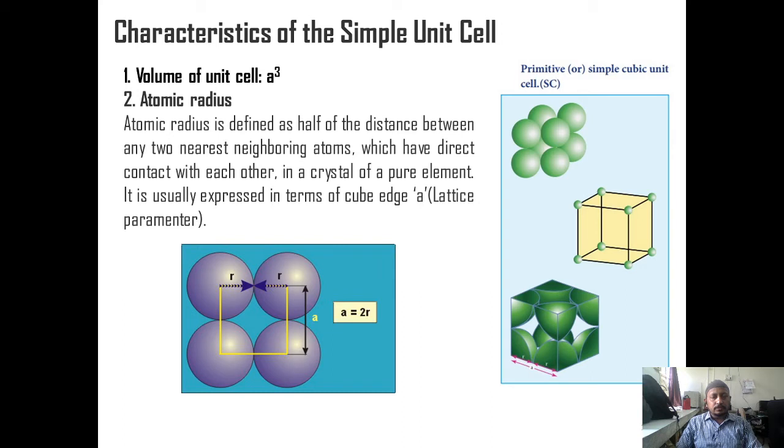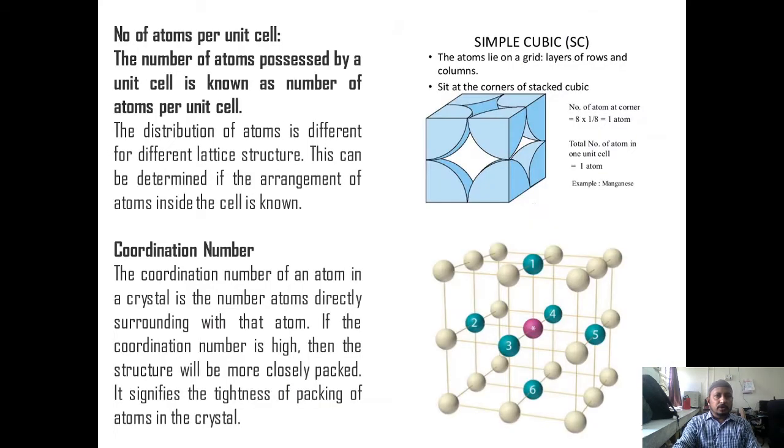Atomic radius is half the distance between the centers of two atoms that are touching, that is, in contact along the edge. So it gives a relationship between the size of the atom and the size of the unit cell. In the simple cubic Bravais lattice, you can see from the picture that the atoms at the corners along the edge are touching each other. As a is the edge of the unit cell and r is the radius of the atom, we have the relation 2r = a, so r = a/2. This is the relation for the atomic radius in the simple cubic Bravais lattice.